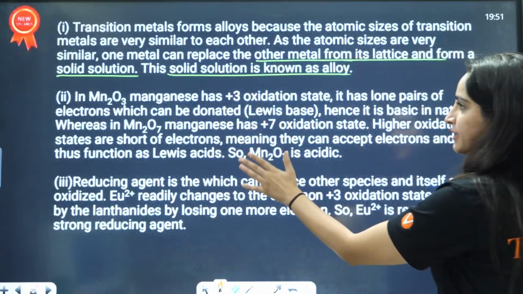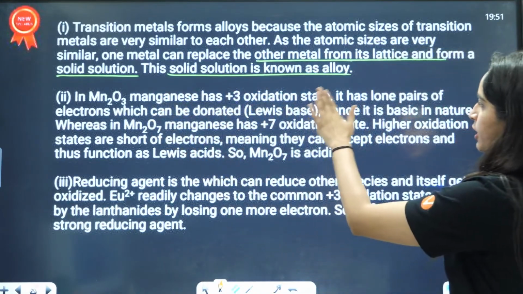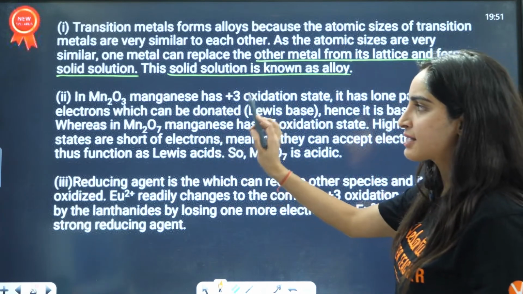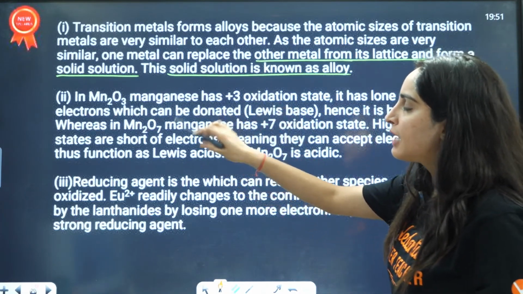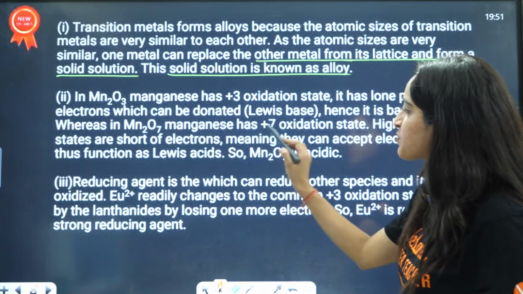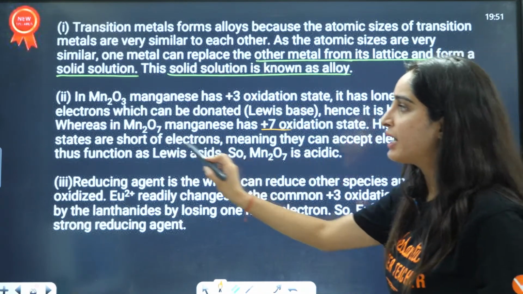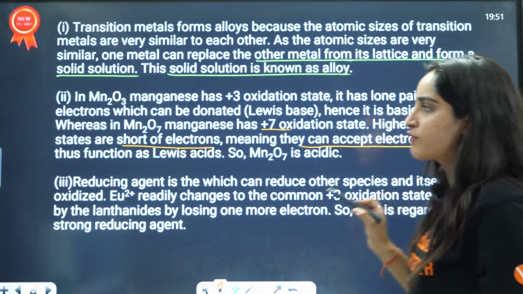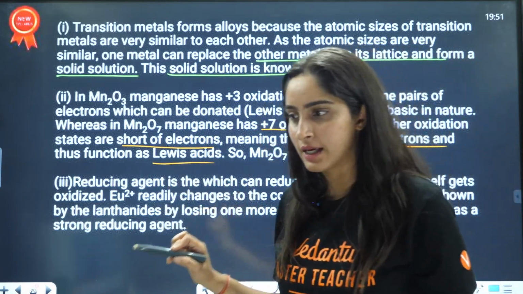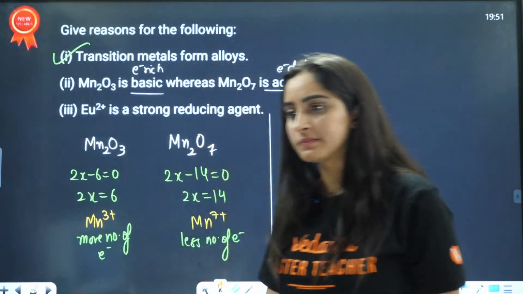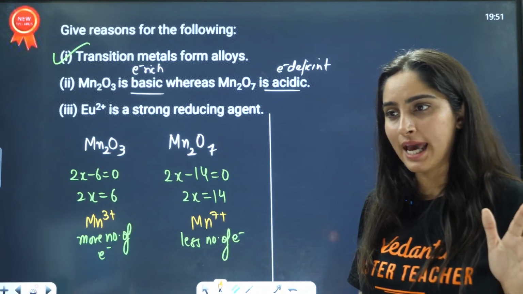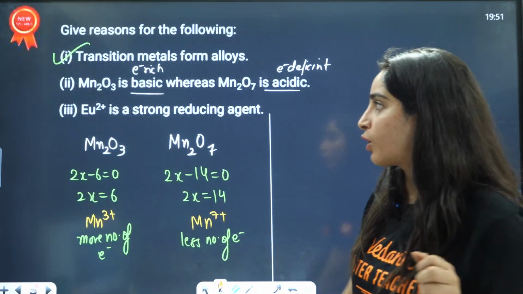In words, you can write it like this. Manganese has +3 oxidation state. That is why lone pair availability is more. That is why it is existing as a basic thing. Then this has +7 oxidation state. That is why it has less electrons. That is why they accept the electron, which is acting as a Lewis acid here. Right? Okay guys, is that clear to everybody or not? Everybody in the chat box, is that clear or not?